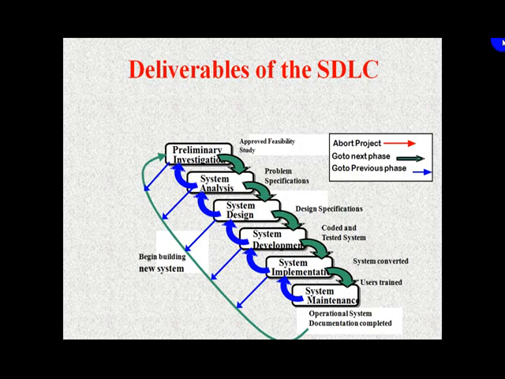Once the problem specifications are penned down in the form of a software requirement specification, we move to the next phase, system design. In design, we are trying to figure out the architecture basically and the logical data model. Once it is done, we have a software design document which contains all the design specifications. Then we move to the system development phase. We have the coding done, testing done, and then we have the system implementation phase. You have to convert the system, leading to system maintenance. User training is required here, and finally the evaluation.